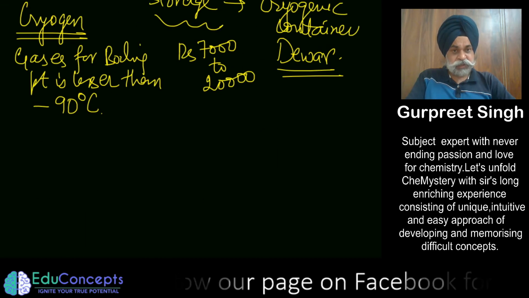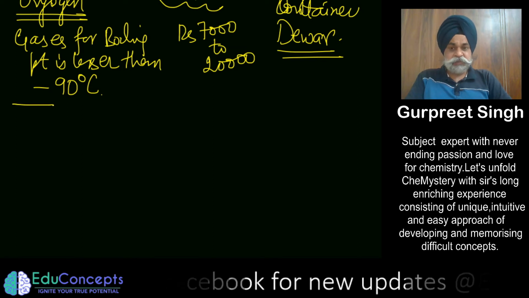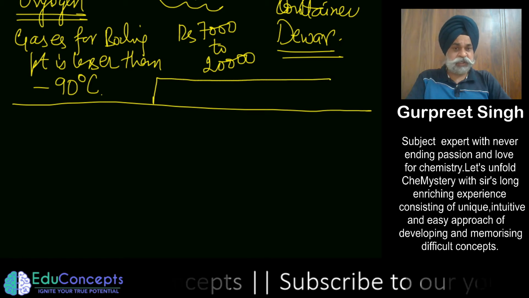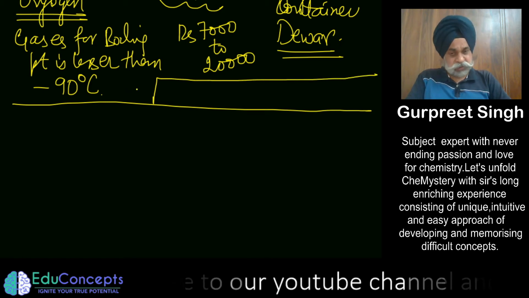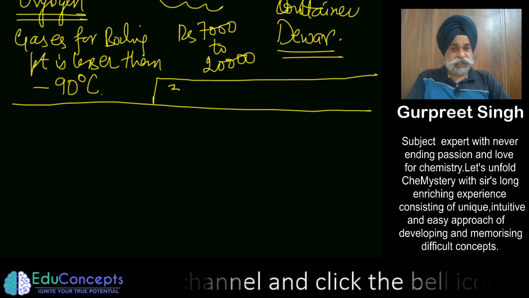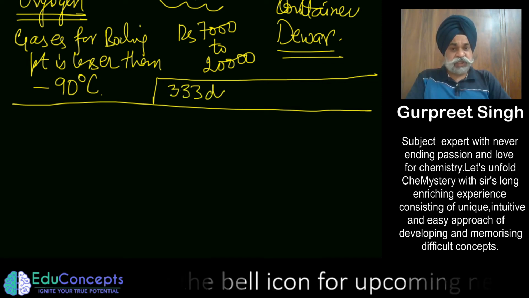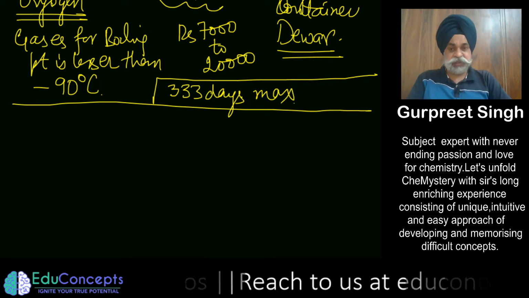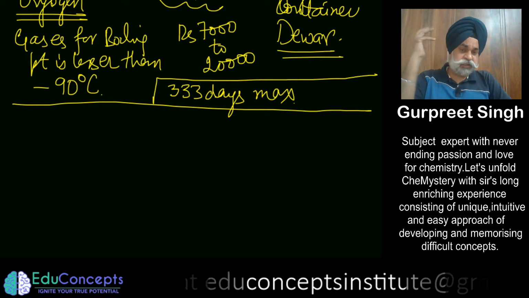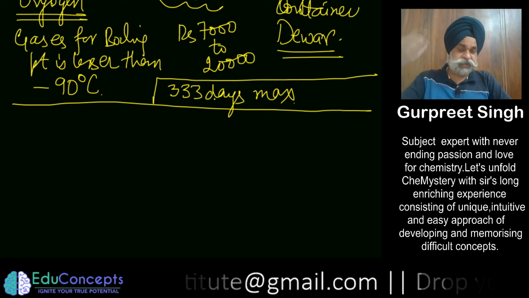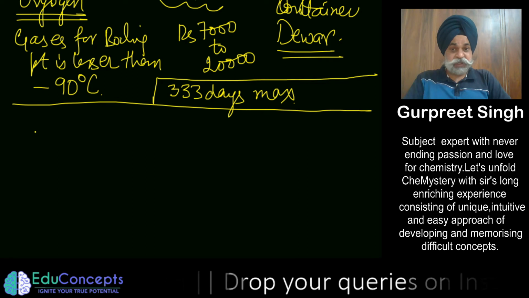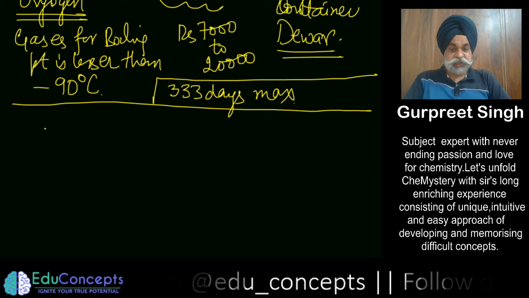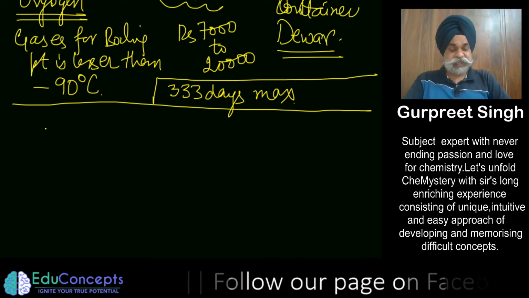Just hold on. A best cryogenic container has been recorded to store liquid nitrogen for a maximum of 333 days. This was the maximum number of days it can be stored, but otherwise it slowly changes to gas and escapes the container. So liquid nitrogen, as you have now seen, is at a temperature below minus 90 degrees, and it can be stored.